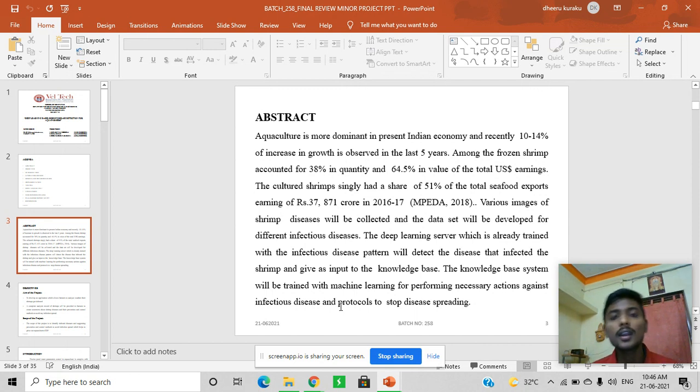It will identify, and it will send this data to the knowledge base, which analyzes whether the shrimp has any disease. If it has, it will send the farmer feedback in the form of: your shrimps have been infected with these kinds of diseases. These are the precautions to be taken to reduce further spread throughout the pond.